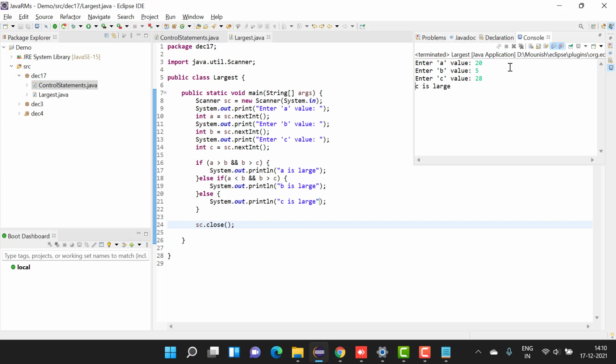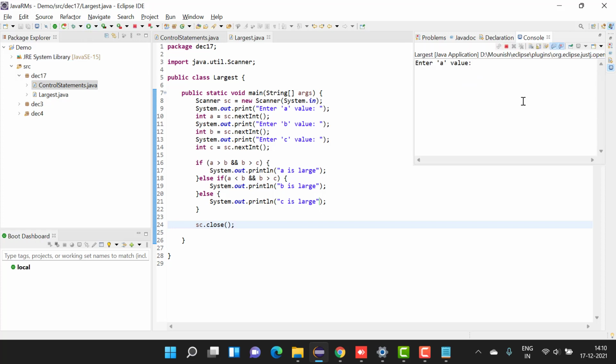C is larger. Now tell me some different values where B is larger. 2, 9, 7. B is large.